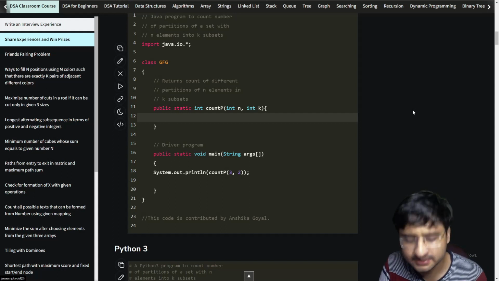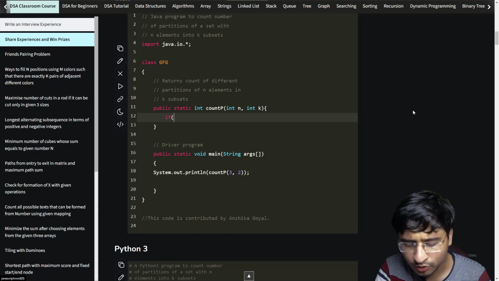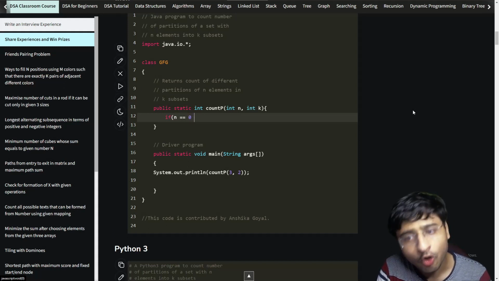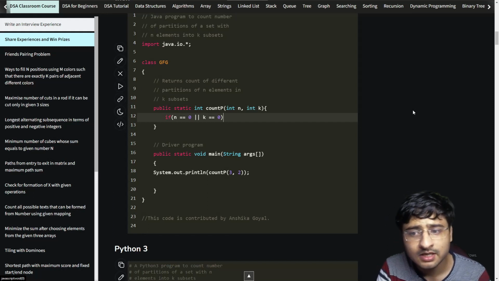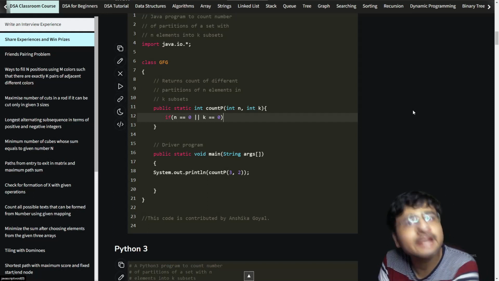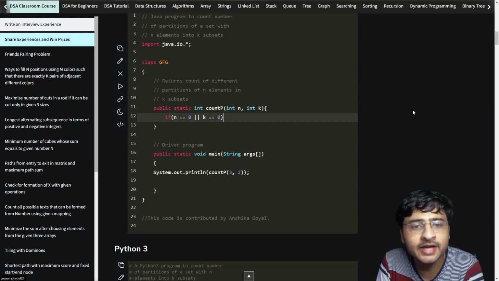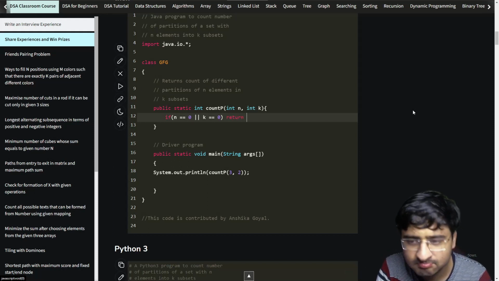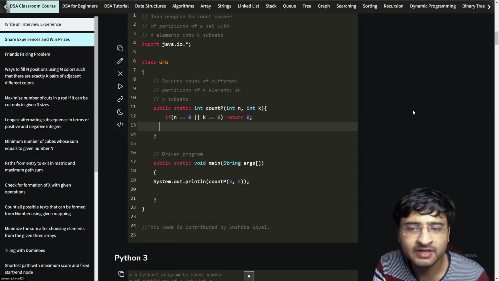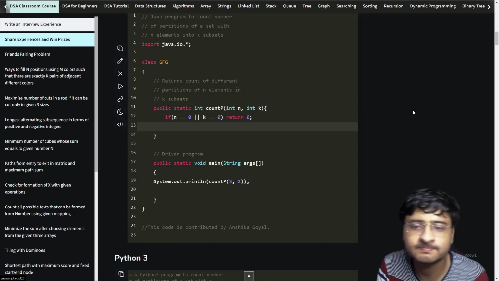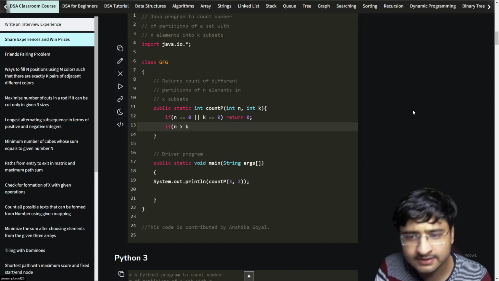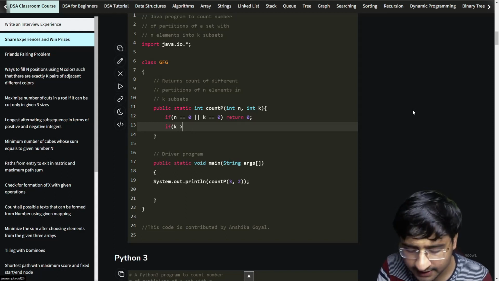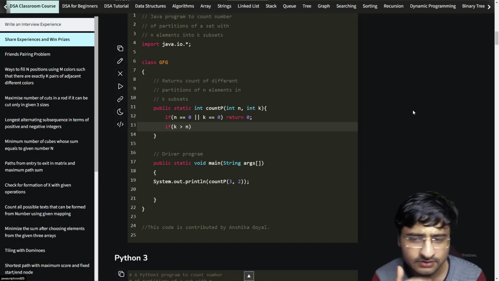So first, the base cases. If n is 0, if there are 0 people, or if I have to divide people into 0 teams, in how many ways can I divide 0 people into k teams, or divide n people into 0 teams? 0. There is no way you can divide 0 people, or divide people into 0 teams. If k is greater than n, this is the test case we looked at, right?